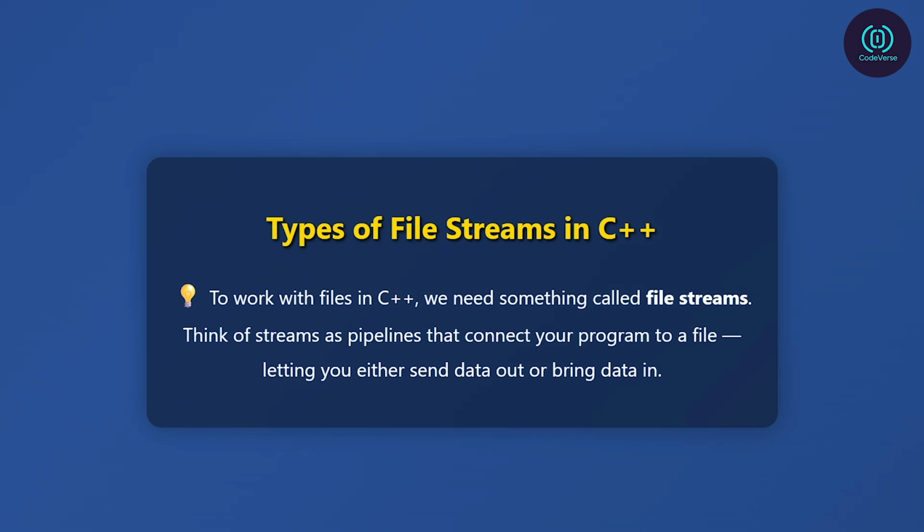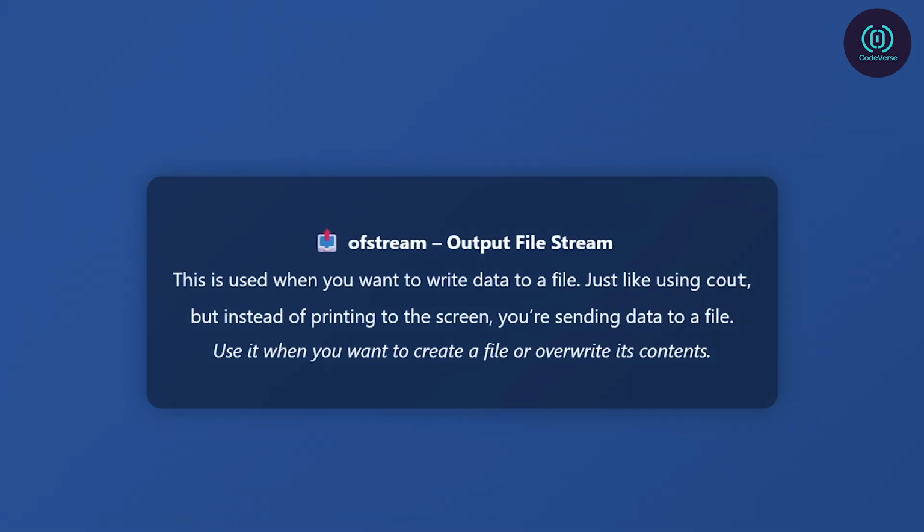To work with files in C++, we need something called file streams. Think of streams as pipelines that connect your program to a file, letting you either send data out or bring data in. There are three main types of file streams in C++. Ofstream, output file stream. This is used when you want to write data to a file. Just like using cout, but instead of printing to the screen, you're sending data to a file. Use it when you want to create a file or overwrite its contents.